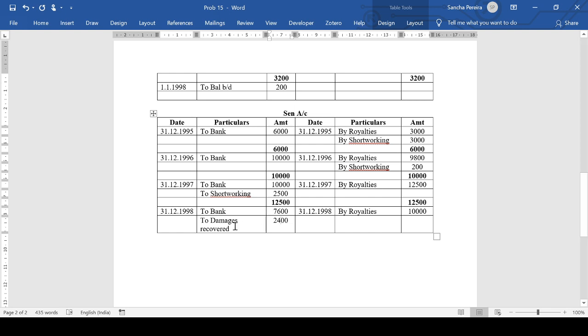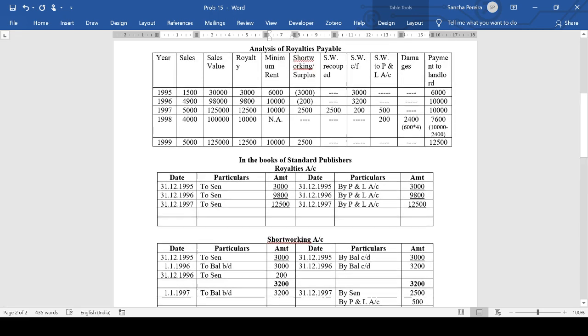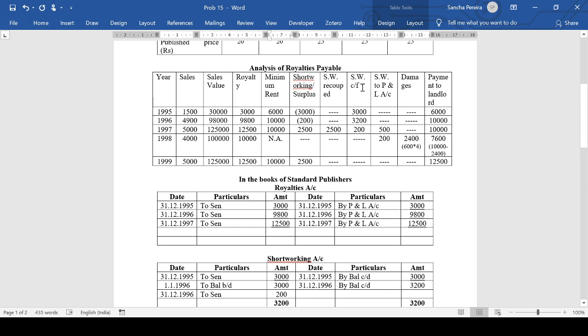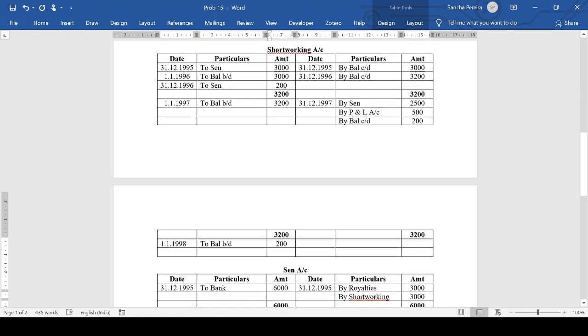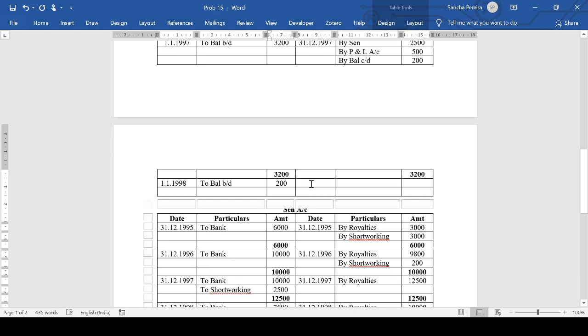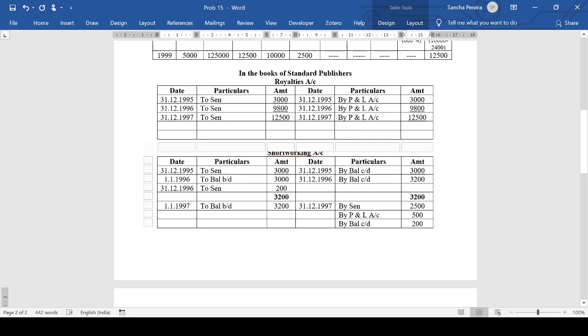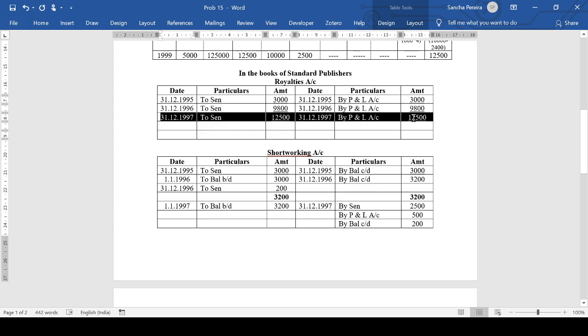So this is the only entry. Okay, so this is the only difference. There's nothing else happening with regard to recoupment of short working carry forward. But there's something happening with regard to transfer to P&L account. Okay, so what will be the entry? P&L account debit to royalty account.